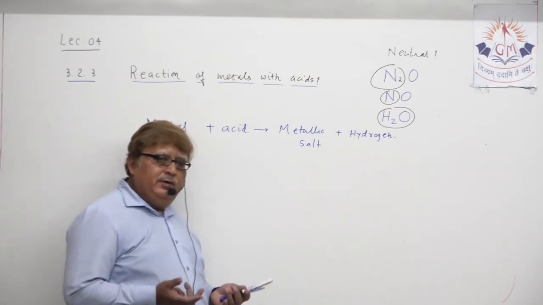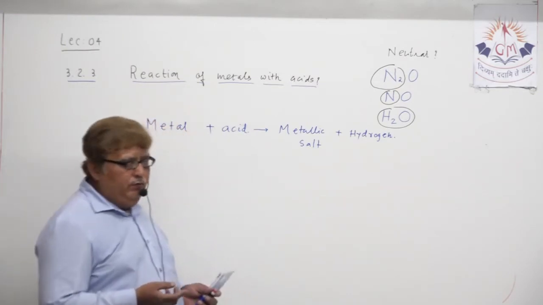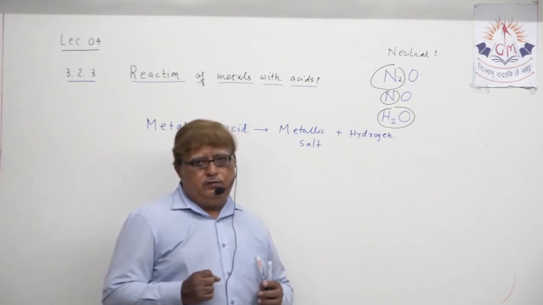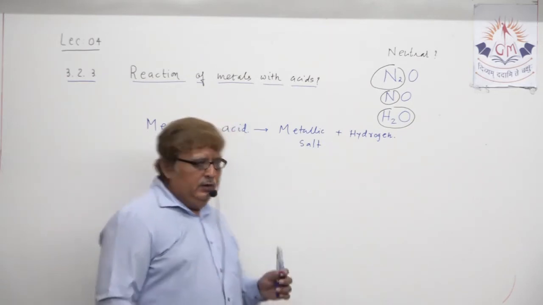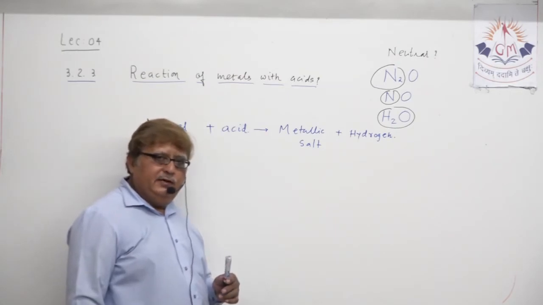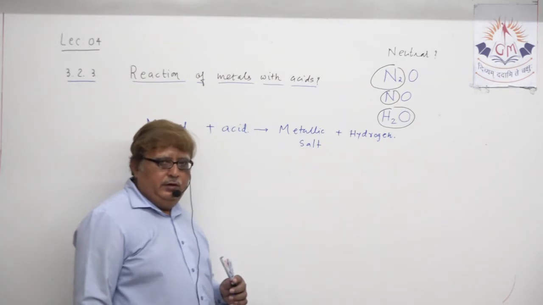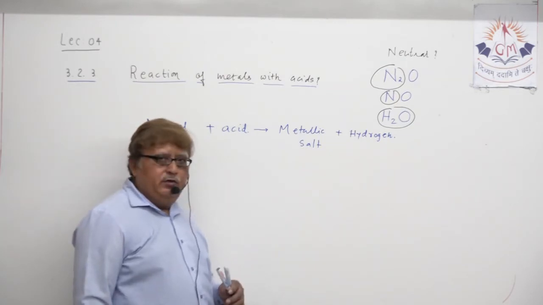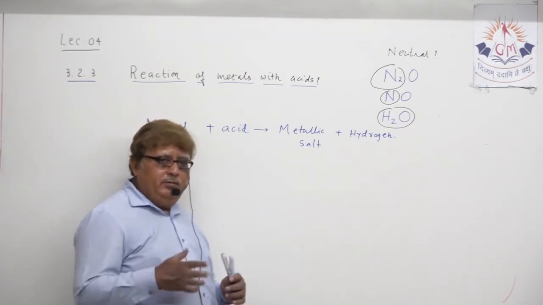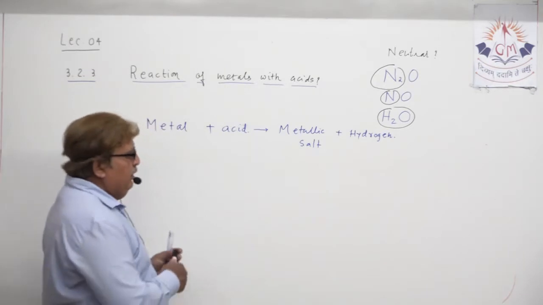You select any metal, any acid, and you are able to formulate a chemical equation quite easily in support of this word equation, that is metal plus acid gives metallic salt plus hydrogen. You can take zinc, aluminium, magnesium, iron, whichever metal you select.